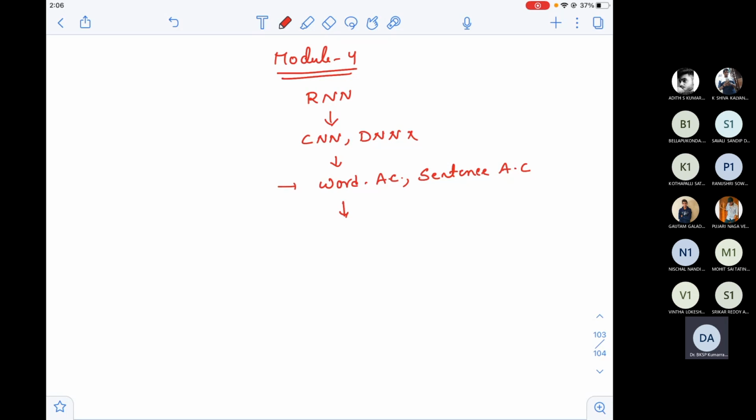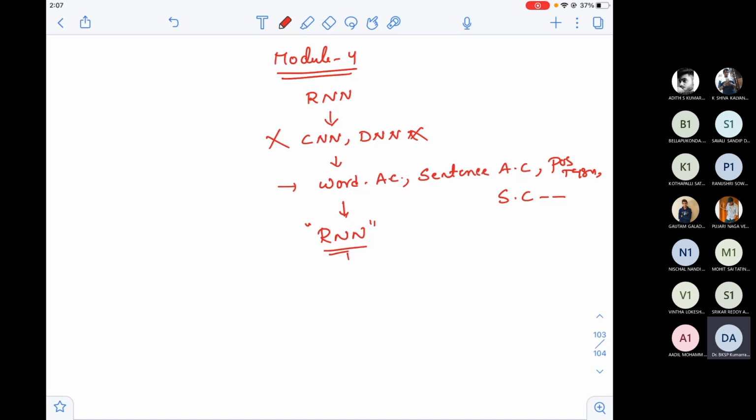For these sorts of applications, we will see other applications also, like we have seen parts of speech tagging, and we also have seen sentiment classification, etc. For all these applications, we cannot use CNN or DNN, only we have to use RNN. Now, this is just an assertive statement. I did not give you the proof for it in the last class. Actually, we have started that proof, I think we are in the middle of reaching the final point.